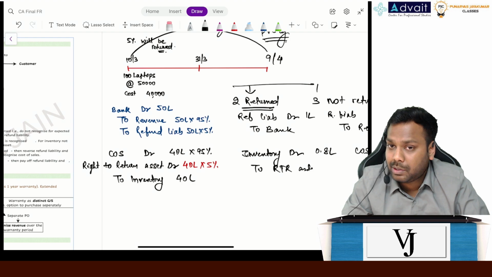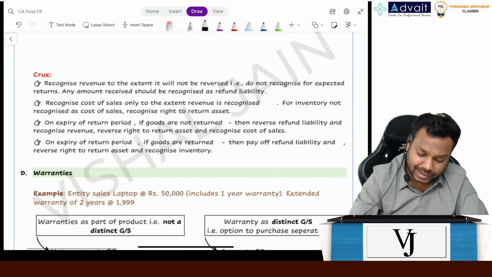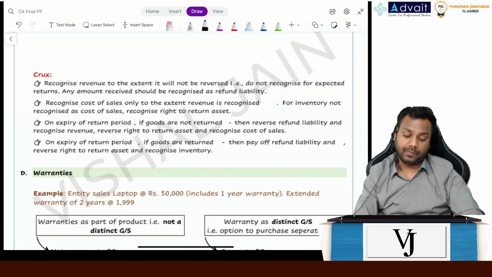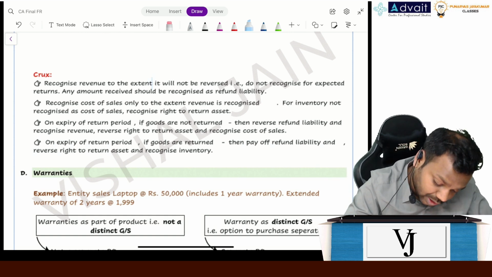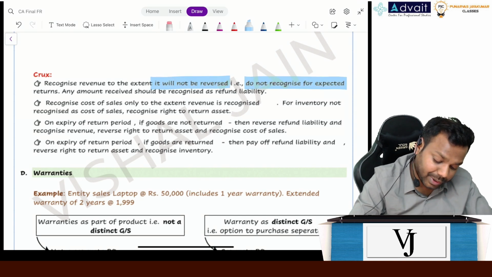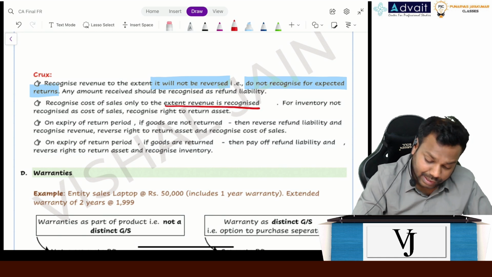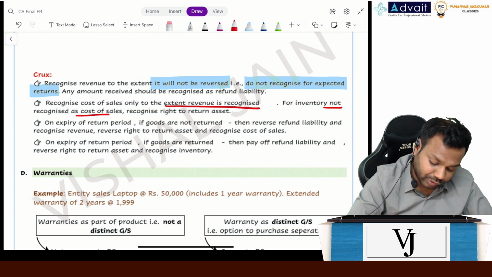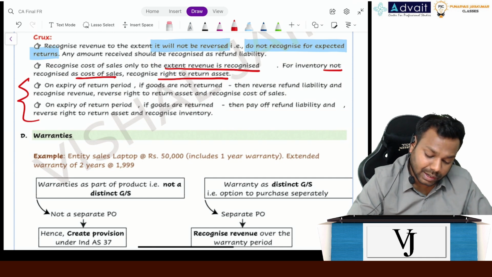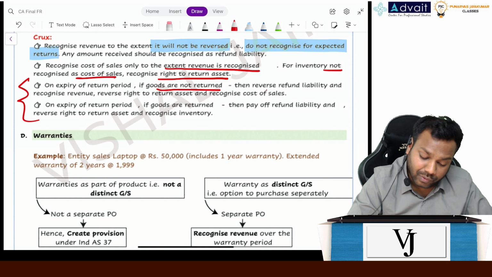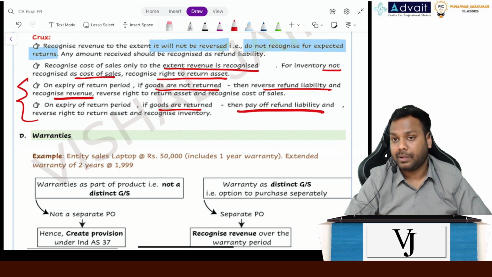Is that clear, everyone? Now, the crux. Read this one, this is exactly what I have written there. Recognize revenue to the extent it will not be reversed. That is, do not recognize the revenue for the expected returns. Recognize the cost of sales only to the extent revenue is recognized. For inventory not recognized as cost of sales, recognize right to return asset. On expiry of the return period, if the goods are not returned, then reverse refund liability and recognize revenue. If the goods are returned, then pay off refund liability. Clear, everyone?